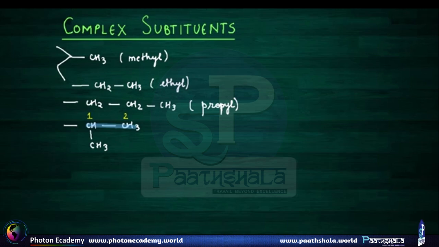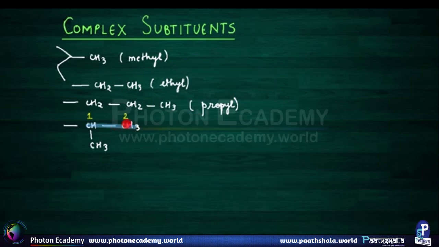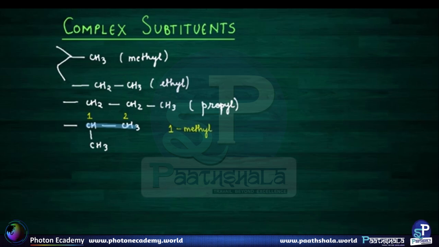So how will you name this? Again, you'll just apply the general formula. Your word root is eth over here because you are having just 2 carbon atoms, but here you won't use the word ethane, you will use the word ethyl only. So the general formula that you will write over here is 1-methyl, because in the first position you are having a carbon atom. So 1-methylethyl. This is the correct name for this complex substituent.